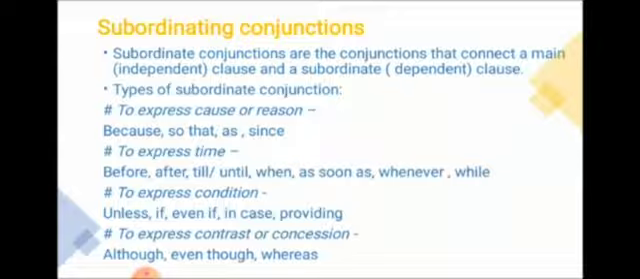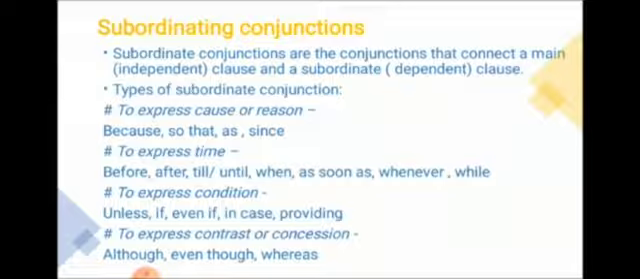Subordinating conjunctions are of many types. First is to express cause or reason. We can use because, so that, as, since. Next is to express time. There are many conjunctions used to express time, that is before, after, till, until, when, as soon as, whenever, while. Some more conjunctions can express condition, like unless, if, even if, in case, providing.